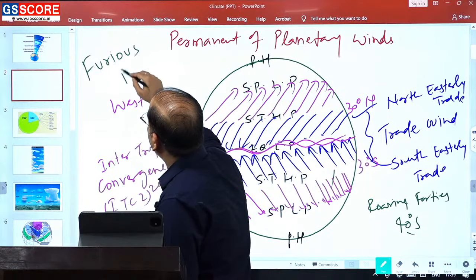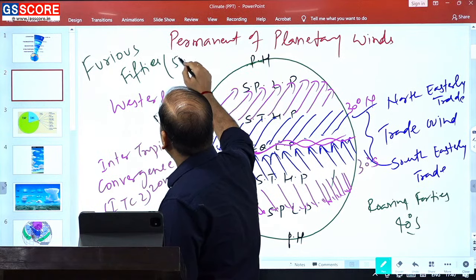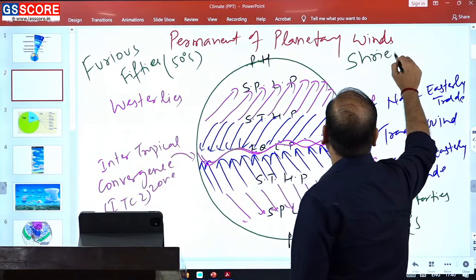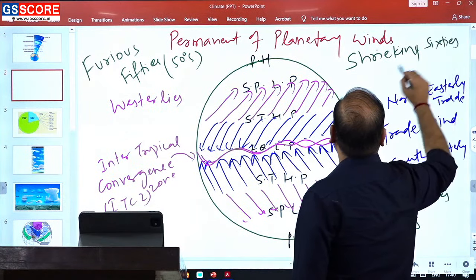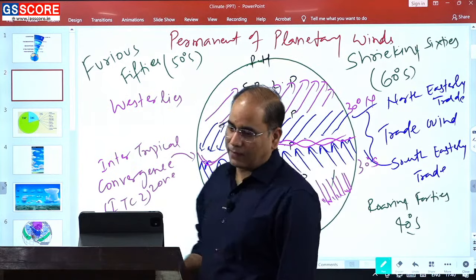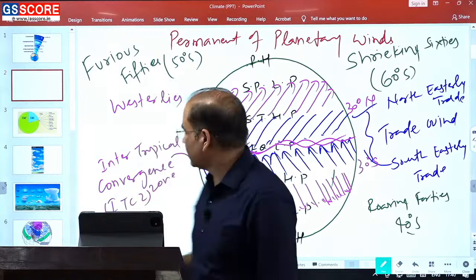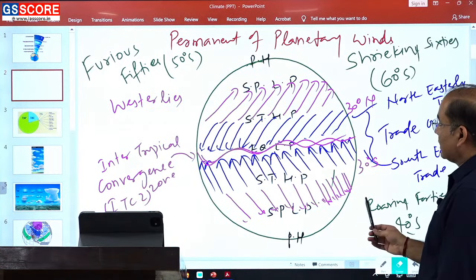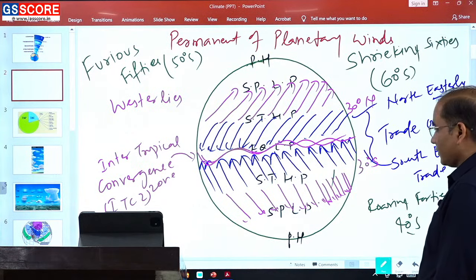Furious 50s is 50 degrees south. Also shrieking 60s is 60 degrees south. So roaring 40s, furious 50s, shrieking 60s. These are the names of westerlies in the southern hemisphere given by the sailors.